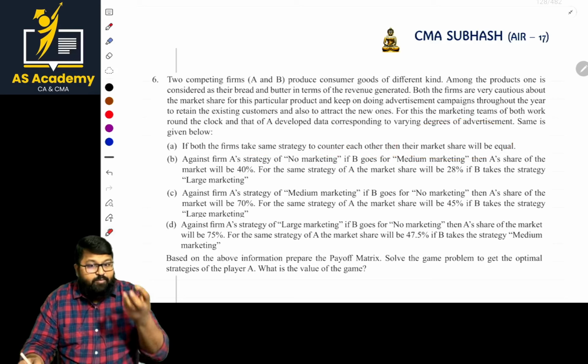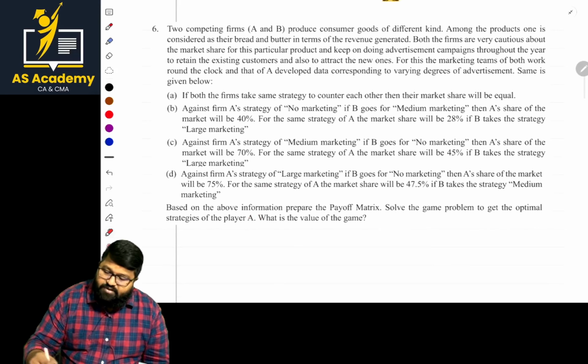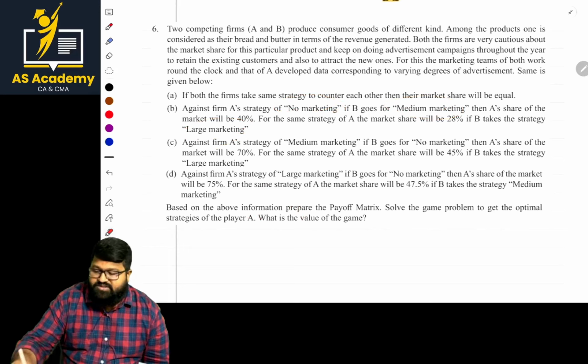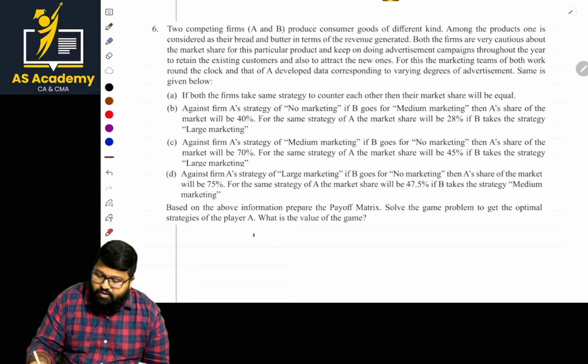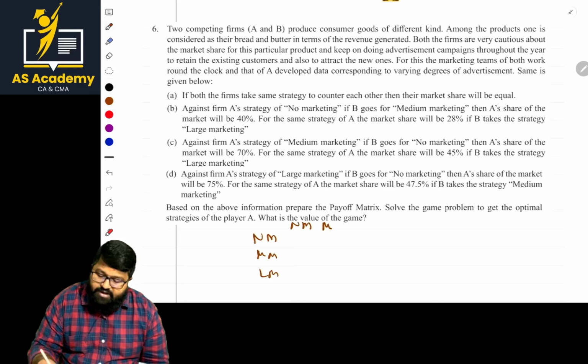We have to present this in the form of a matrix. So how to present, sir? What are the strategies they have? No marketing, medium marketing, and large marketing. These are the strategies now. So mention them in table format: no marketing, medium marketing, large marketing. The same way for the other firm: no marketing, medium marketing, large marketing.